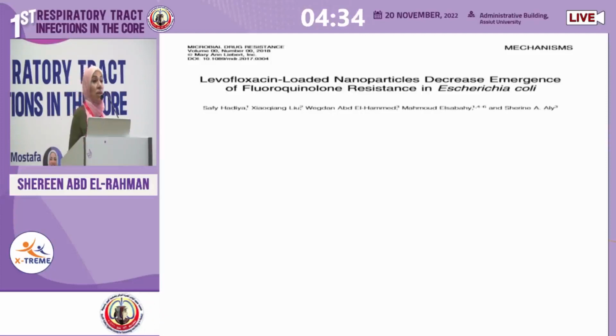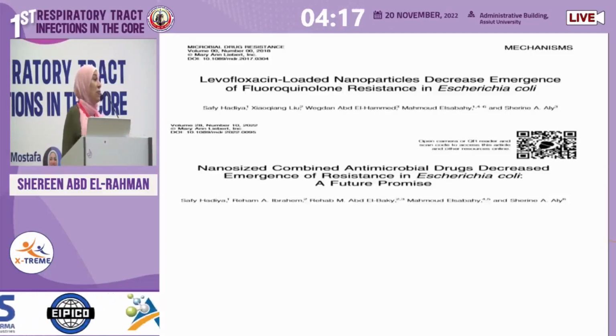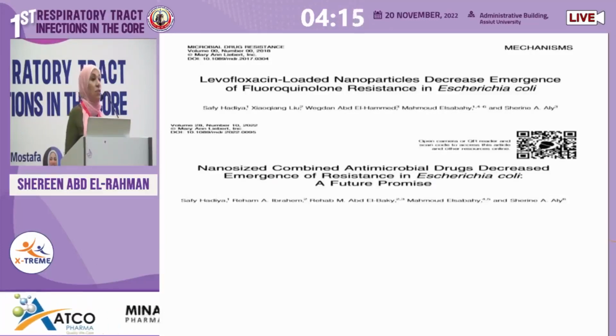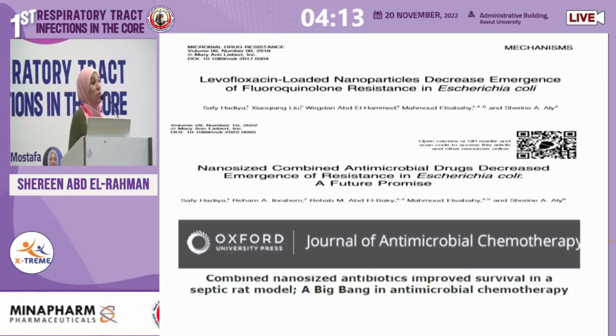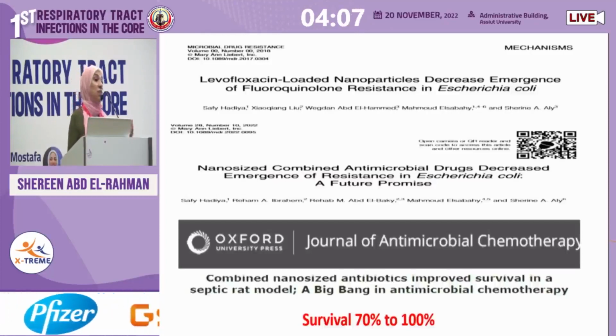First one, we tested the levofloxacin loaded nanoparticles on E. coli, and it greatly decreased emergence of resistance. The second research that we did combined antibiotic, meropenem and ciprofloxacin on E. coli, and we found that there is marked decrease in the efflux pump, multidrug resistance, and emergence of resistance. Our third work was on a E. coli septic rat model, and it improved the survival rate from 70% to 100% survival rate.